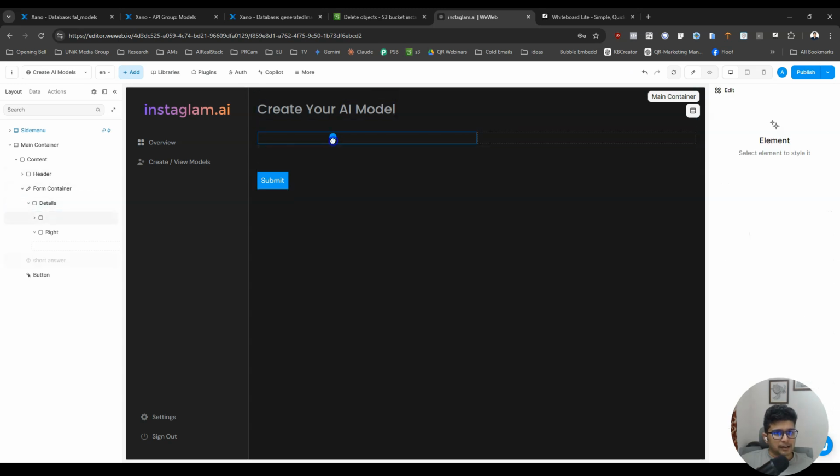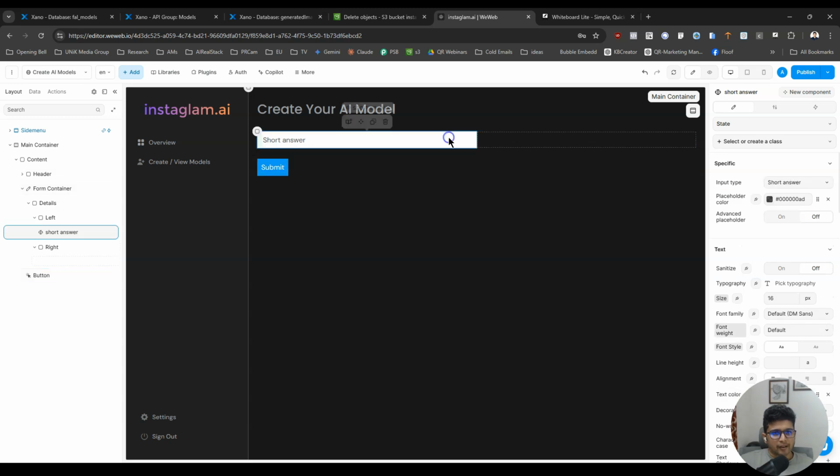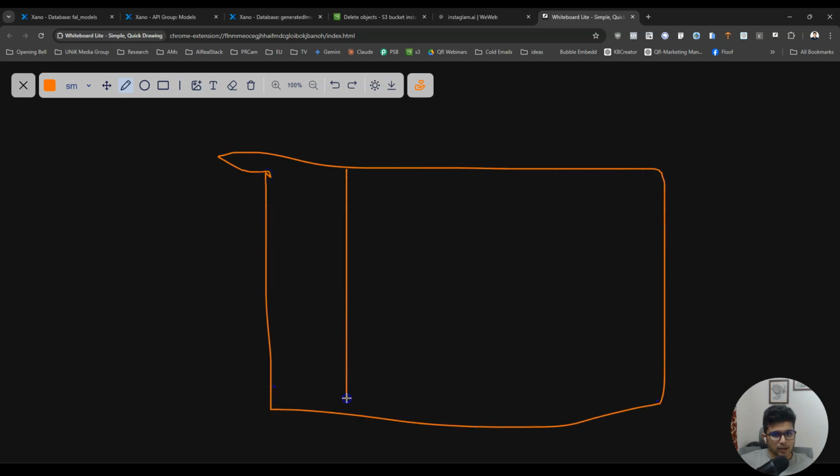On the left side we will collect information like the name of the model and a description of the model. I don't know, I don't care, I'll just collect the name. On the right side we will do a content upload screen where people can click and upload content, and that is going to show up. Okay, so that's the idea. And to make it a bit easier to understand, this is what I'm trying to do.